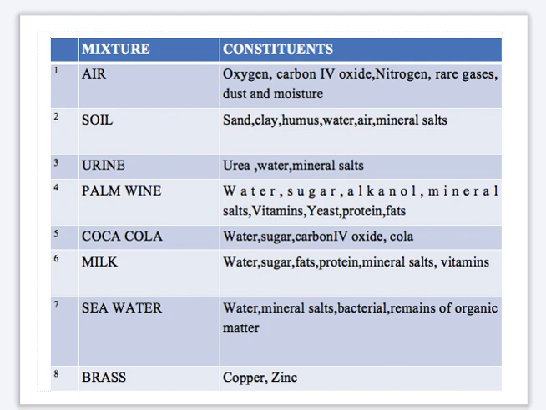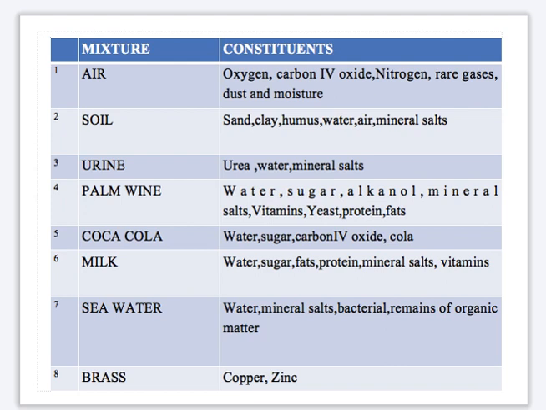Number five is Coca-Cola, the one that you are used to. Coca-Cola contains water, sugar, carbon dioxide, and another ingredient referred to as cola. Number six, we have milk. Milk contains water, sugar, fat, protein, mineral salt, vitamins, etc.